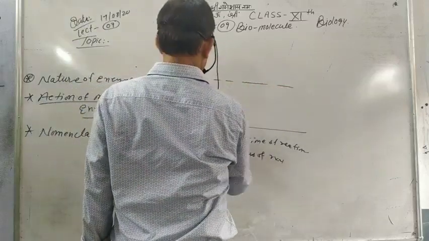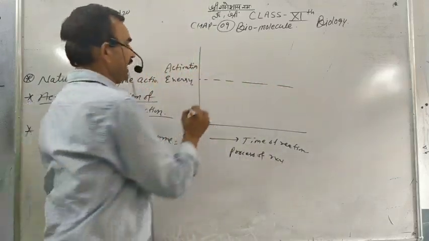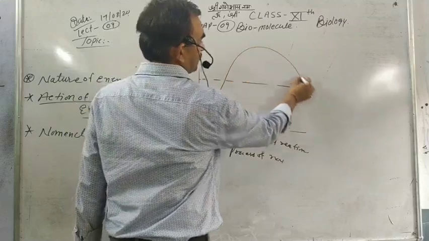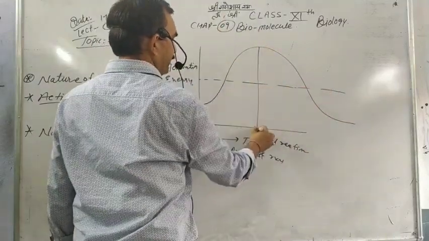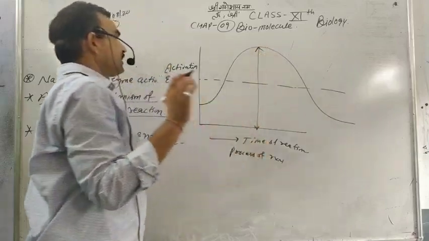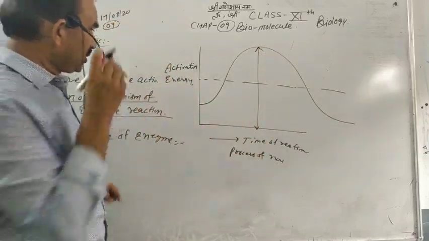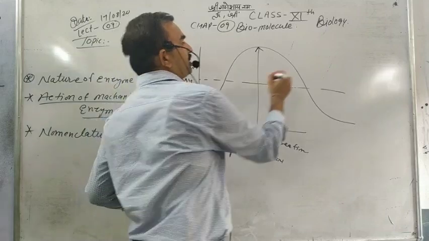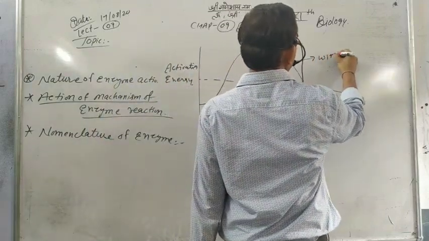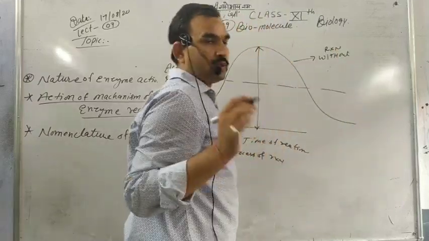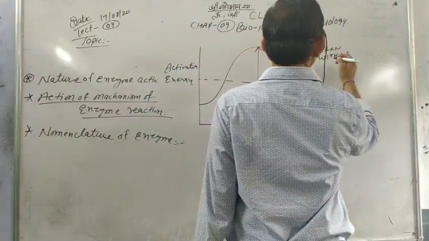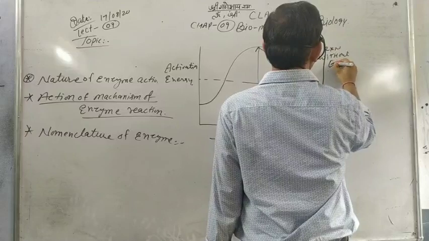This is the start, showing how much activation energy is used in the reaction without enzyme.